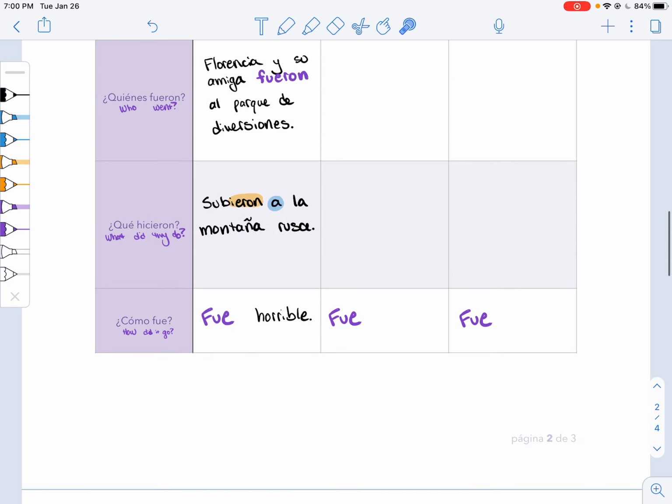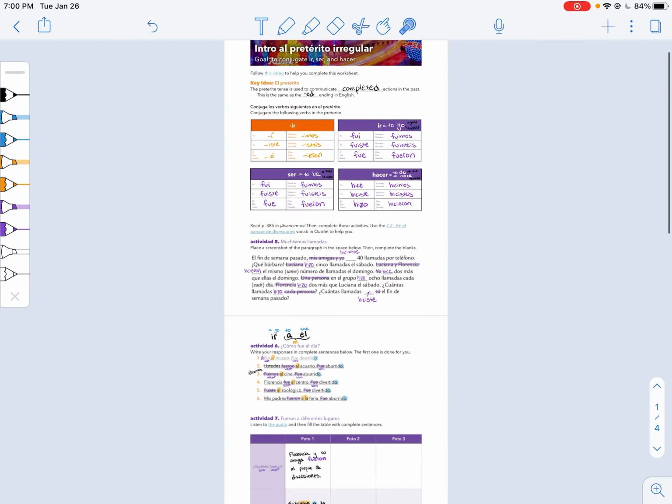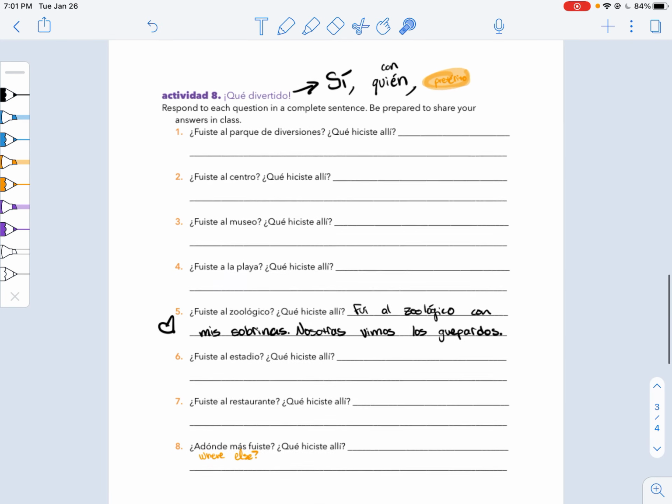That's everything you need to know about these 3 verbs. Memorize their conjugations. Complete the rest of these. And have a fantastic time. Be super creative with your ideas.